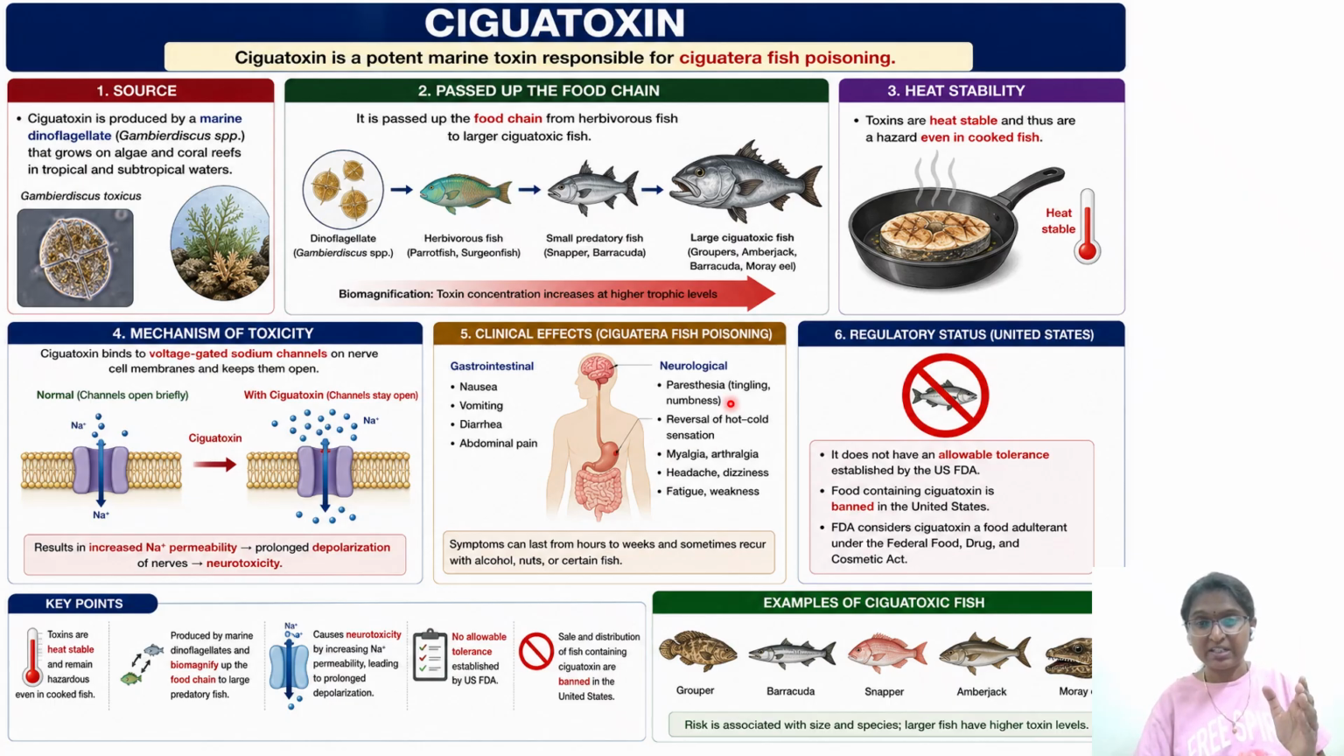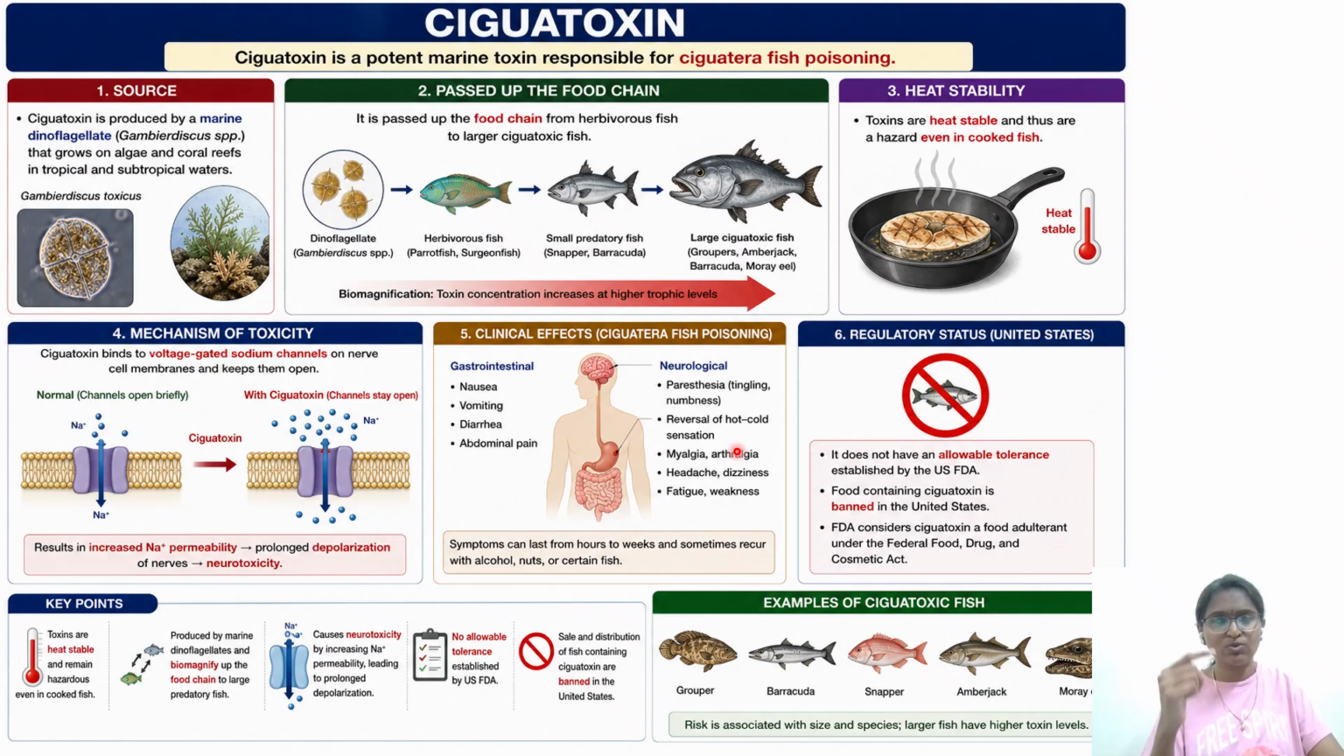So it is causing paresthesia, that is tingling and numbness, reversal of hot-cold sensation. One thing they will ask in the exam, one of the options you will have: reversal of hot-cold sensation will be caused by which of the following types of marine fish poisoning? The right answer will be ciguatera toxin.